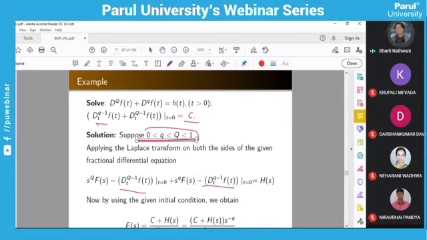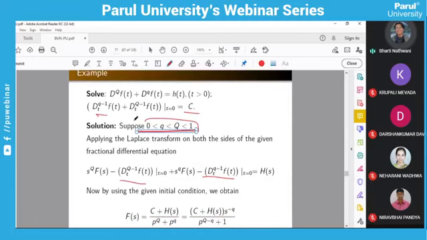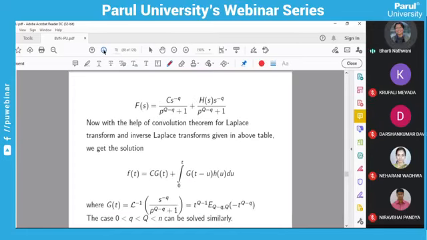So ultimately you have to first apply the Laplace transform. You know the Laplace transform of the fractional differential operator, and that you have to take for n equals to 1, and then you have to apply the inverse Laplace transform. So after applying the inverse Laplace transform, you will get here. Here you have to use the convolution theorem, and by using that you will get the answer in this form. Inverse Laplace transform of g(t), this is, and the inverse Laplace transform of this function is in this form, which you are going to find out by using the convolution. Okay, so ultimately g(t) becomes this.